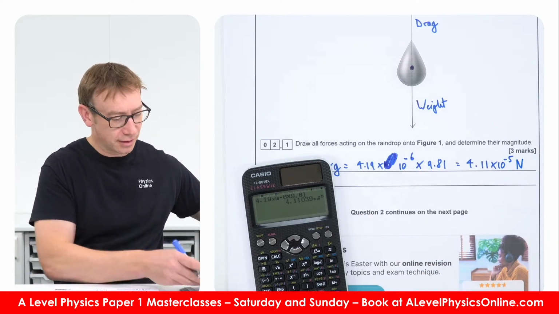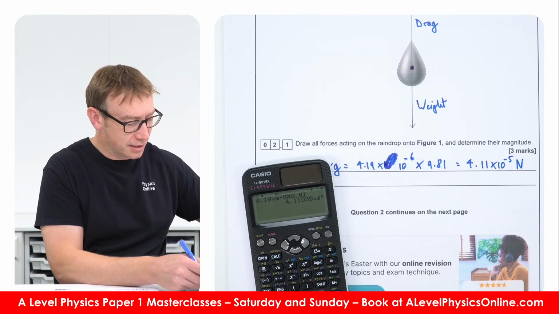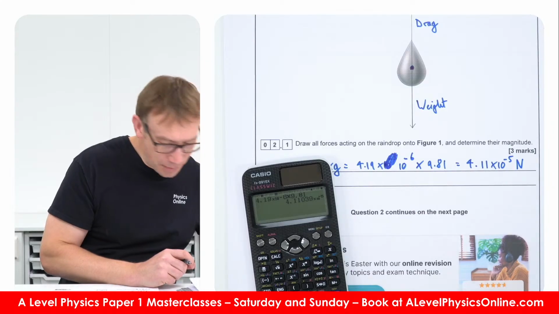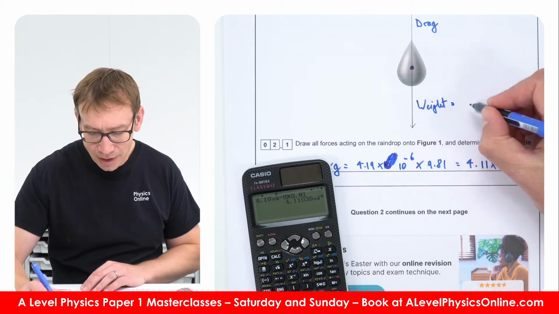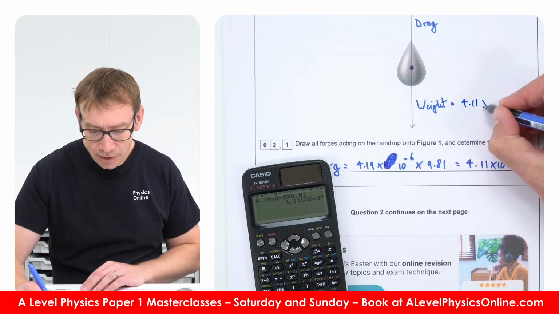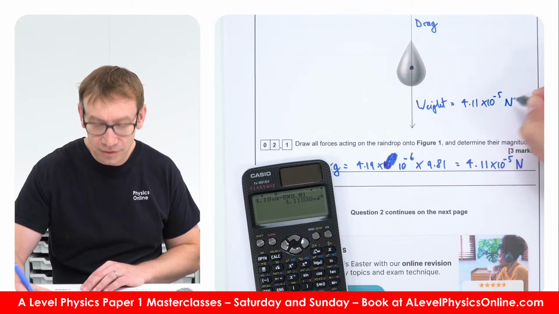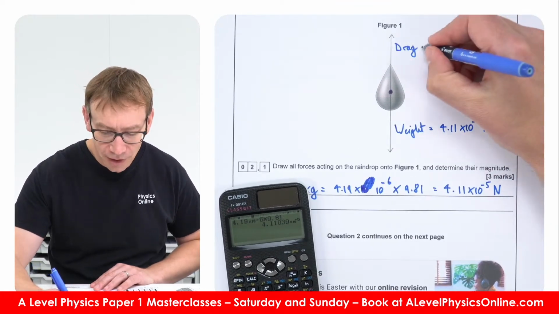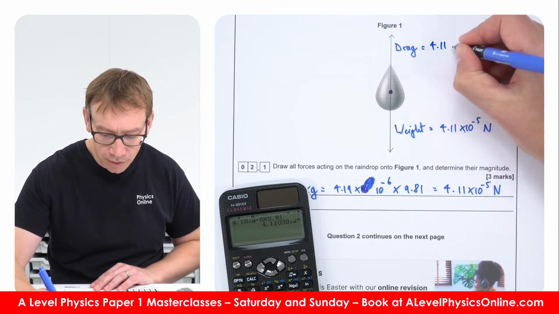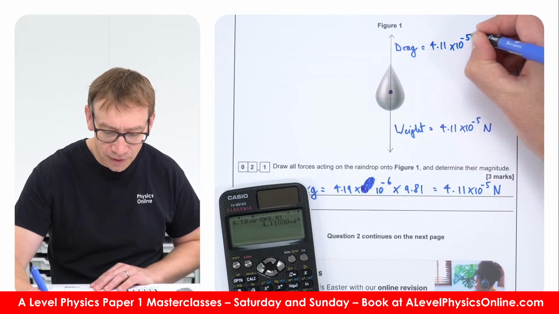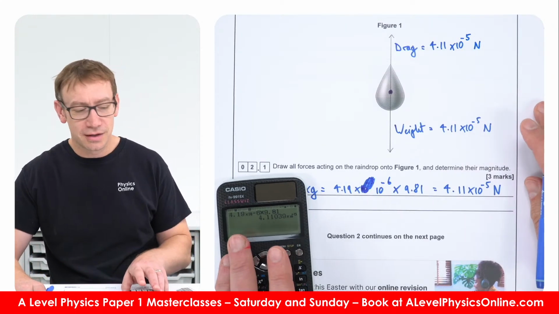How's that looking? Let me have a quick check of what they did over here. Yes, so I'm going to put that as 4.11 times 10 to the minus 5 newtons, and then the drag force is also equal to 4.11 times 10 to the minus 5 newtons because it's acting in the other direction.